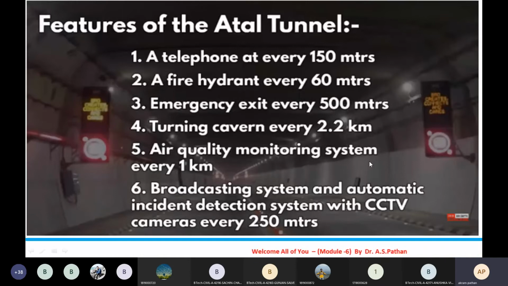Air quality monitoring systems every 1 kilometer. So we have air quality monitoring systems every 1 kilometer. Then a broadcasting system and an automatic incident detection system with CCTV cameras every 250 meters. So these are some of the important features of the Atal tunnel.